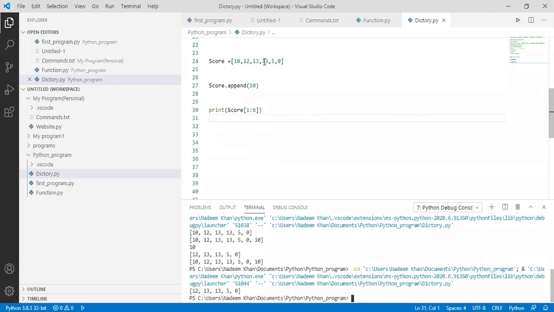So in this, what is the catch? It won't print the last number. Let's suppose I have written 6. So it is not printing 10, because at 6 we have 10, but it is not printing. So if we change it to 5, it won't print 0.